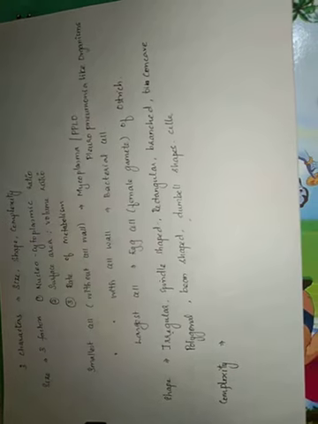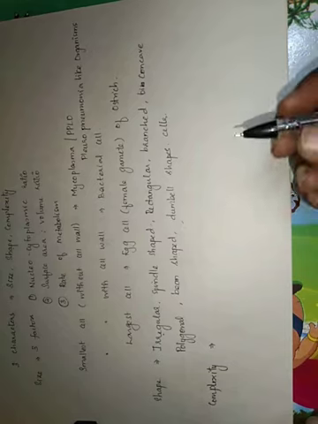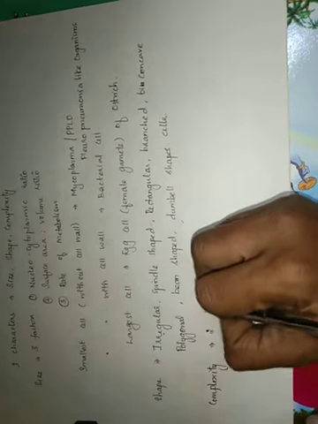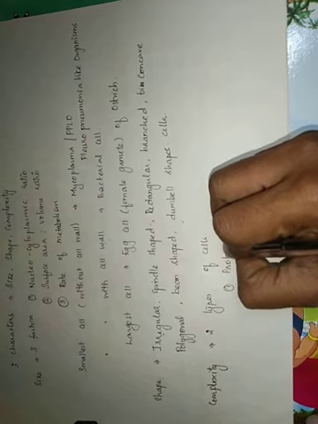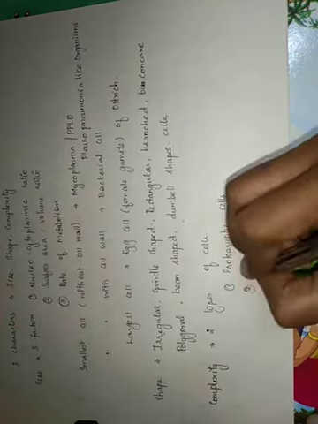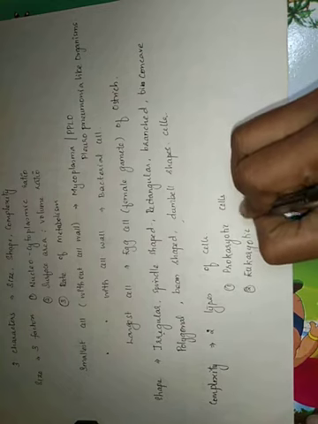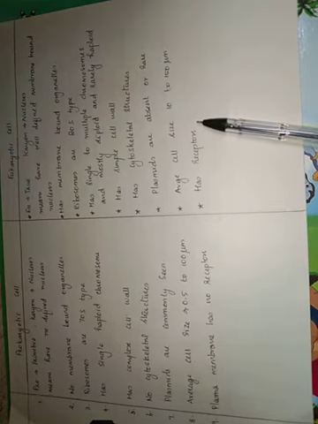Complexity of the cell, it is usually deciding whether the cell is going to be a simple cell or a complex cell. And based on this, there are two types of cells which are called as, one is called as prokaryotic cell, and the second type of cell is eukaryotic cells. Here I have given you some basic differences between a prokaryotic cell and a eukaryotic cell.